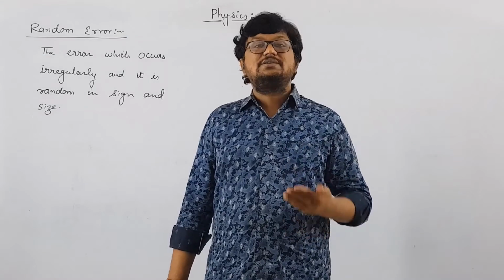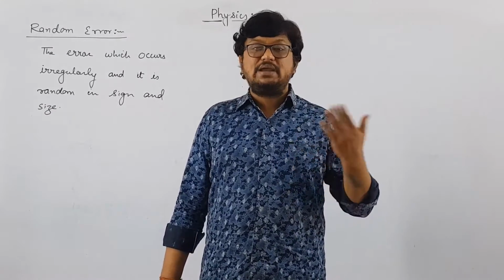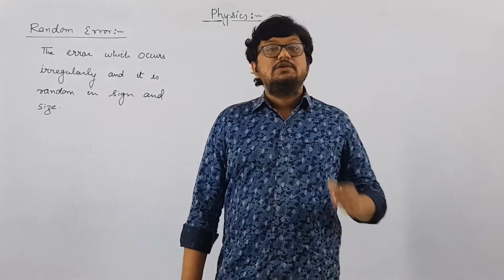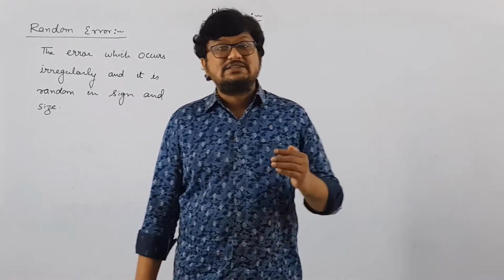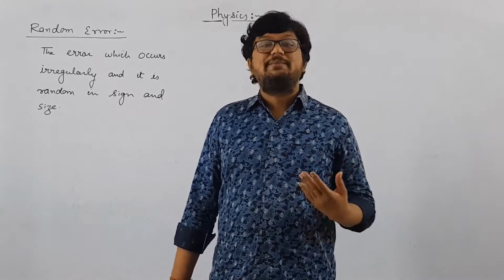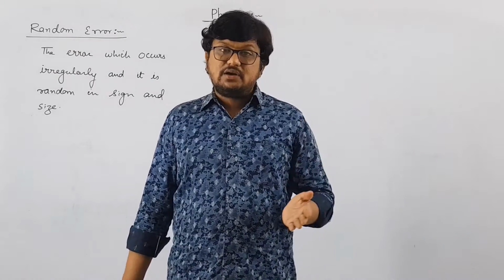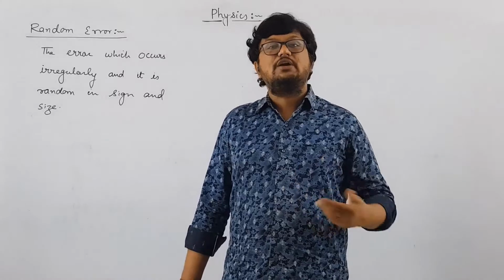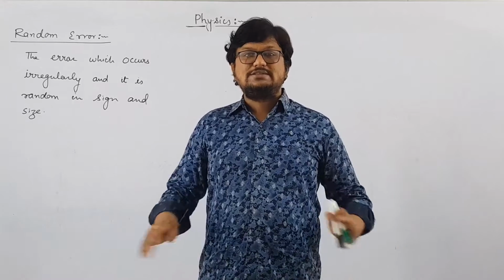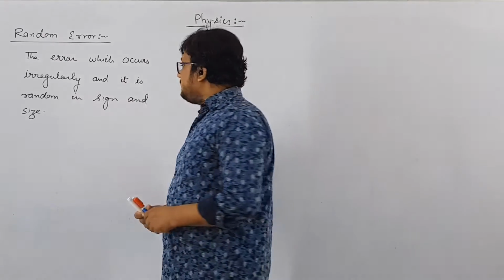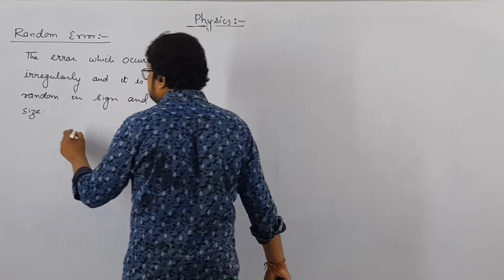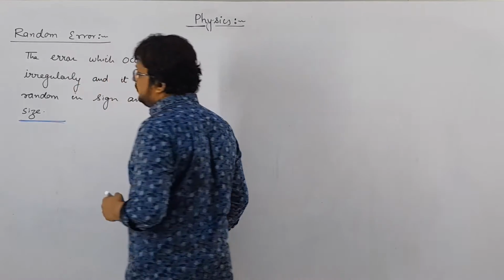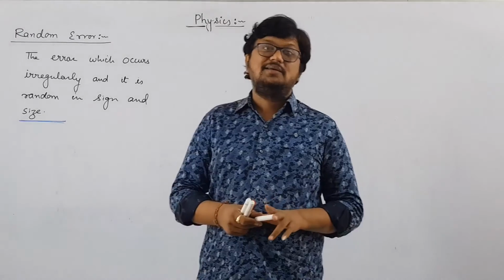So these fluctuations, this change in temperature, are random. That may increase or may decrease. We do not know. So if we are performing an experiment and external parameters like voltage and temperature change, then an error will occur in our observation which will be random, and hence it is known as random error. Clear? So this is random error. Now this random error has a random value. So how to find random error?